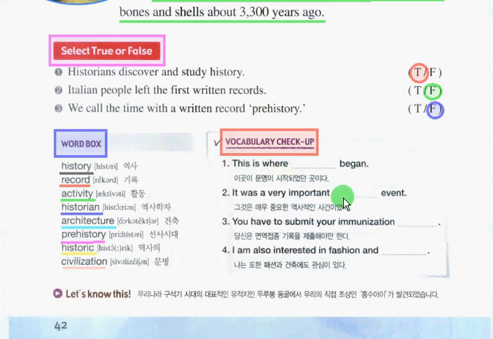You can see here blank spaces. We will find out the missing word by looking at our word box. So, I will read it for you, and then I will give you some time to find out the missing word. Let's start. Number 1. This is where blank began.